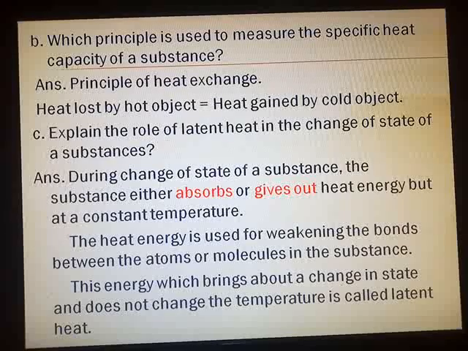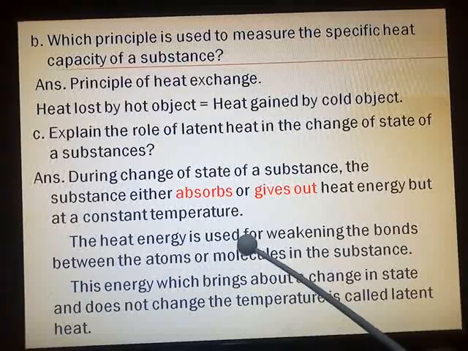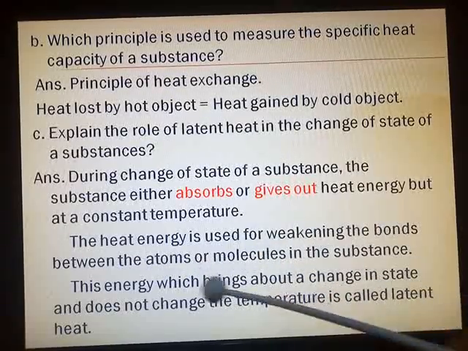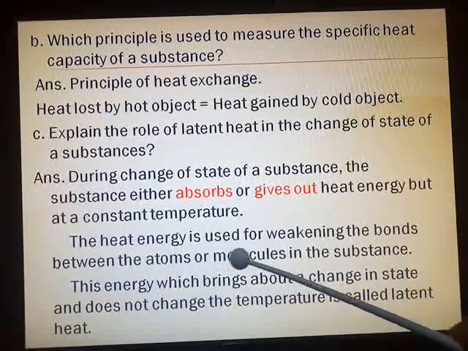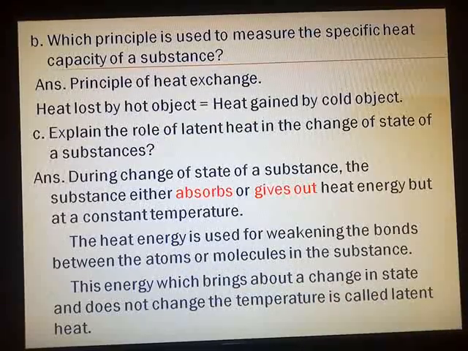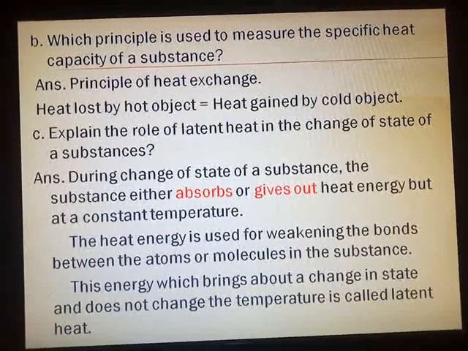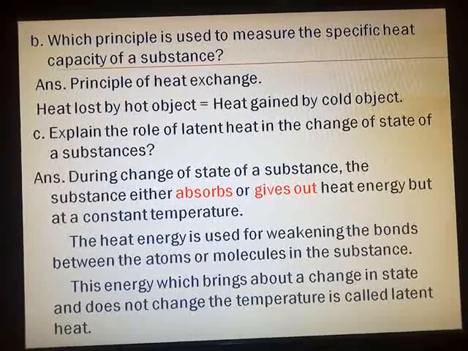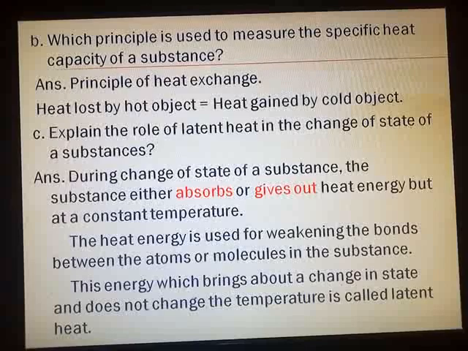Point number 2 is, this heat energy is used for weakening the bonds between the atoms or molecules in the substance. In the experiment we have seen ice getting converted into water or water getting converted into steam. The heat energy which is absorbed, what is that heat energy used for? Weakening the bonds between the atoms or molecules in that particular substance. So that will be your second point.